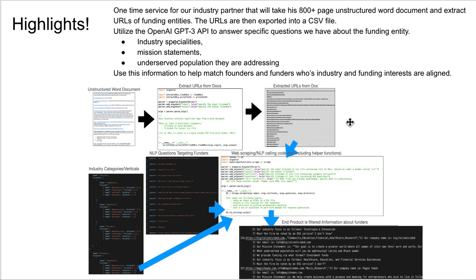It gave a URL, their company name, and some contact information like email. It gave a mission statement and a bunch of other information that, if you were trying to get funded by someone, would be a really helpful document for you to see.